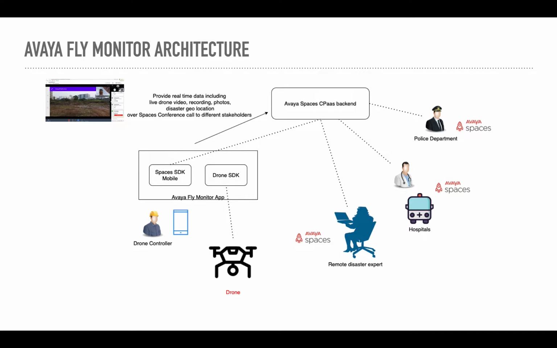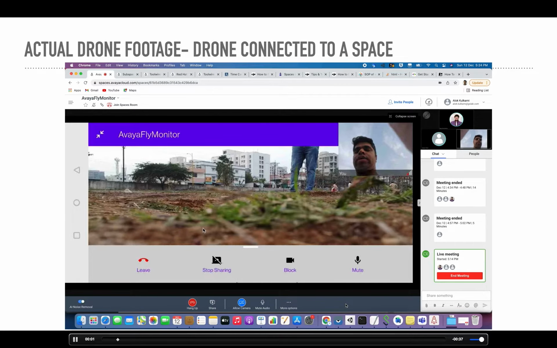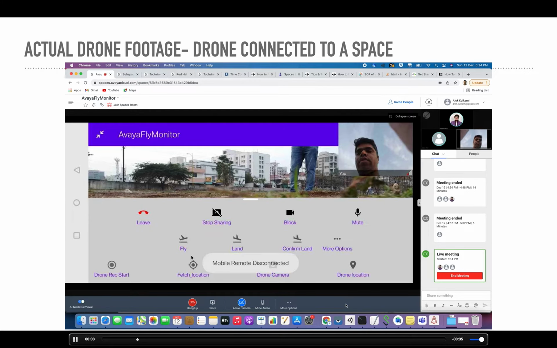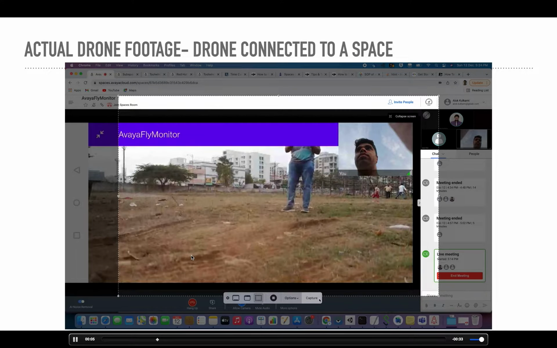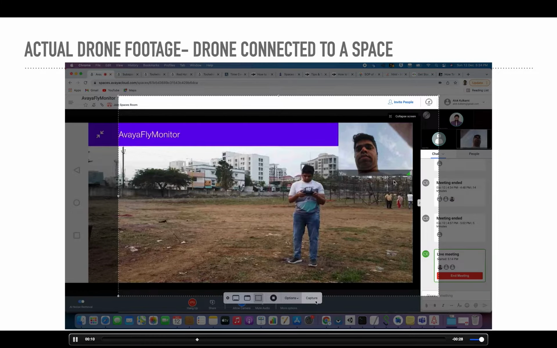And different actions can be taken. So let's go to the live video quickly. I'll just start. This is a Spaces meeting where the drone is connected. Can you see the people model? Are connected? Yes. Okay.